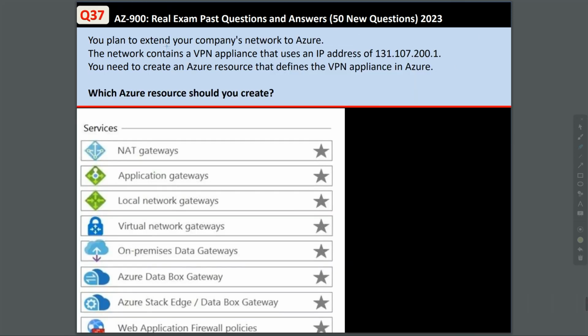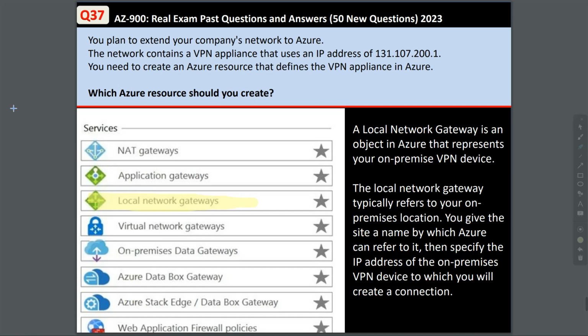Question 37. You plan to extend your company's network to Azure. The network contains a VPN appliance that uses an IP address of 131.107.200.1. You need to create an Azure resource that defines the VPN appliance in Azure. Which Azure resource should you create? Now in this case, we're going to create a local network gateway. This is an object in Azure that represents your on-premises VPN device. You give the site a name by which Azure can refer to it, then specify the IP address of the on-premises VPN device to which you can create a connection. So this is the answer.